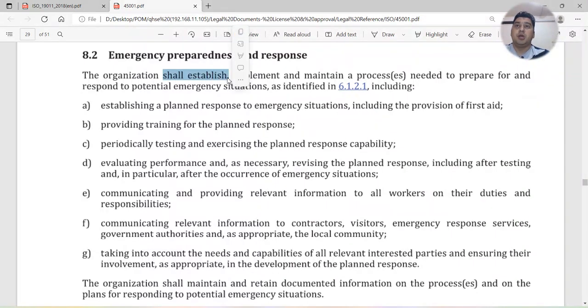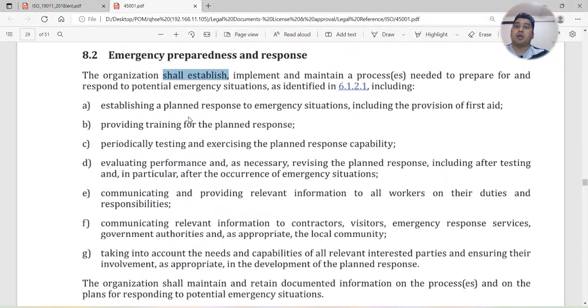You should have one process to deal with emergency scenarios and situations as identified in 6.1.2.1. You remember in 6.1.2, during the planning stage in clause number 6, we discussed the issues that we have to consider. Apart from those, you have to include these things here.